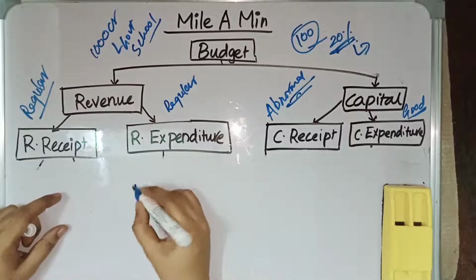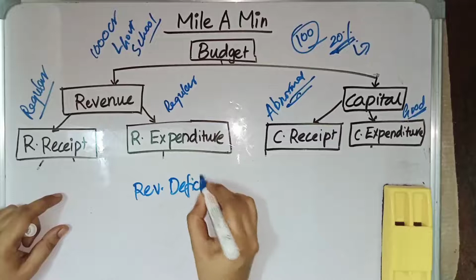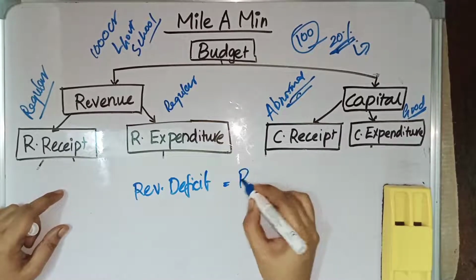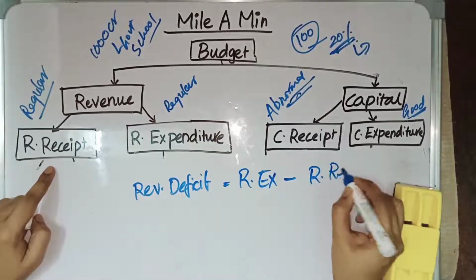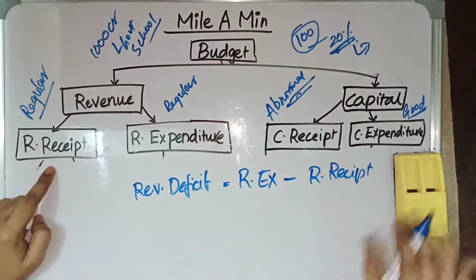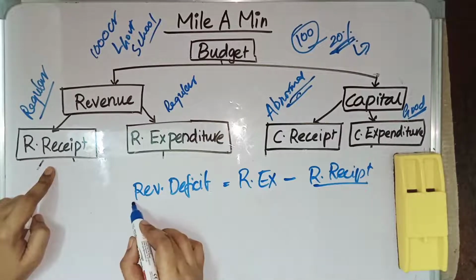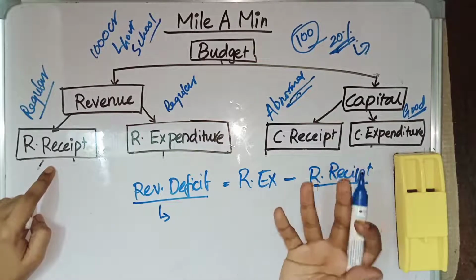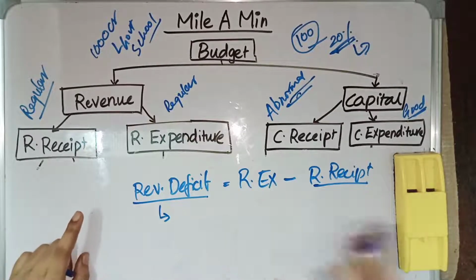And then we have revenue deficit. Revenue deficit is equal to revenue expenditure minus revenue receipt. If revenue receipt is lesser compared to revenue expenditure, then it is called revenue deficit. Here in revenue deficit, the government's revenue expenditure is more compared to revenue receipt. Then it is called revenue deficit.